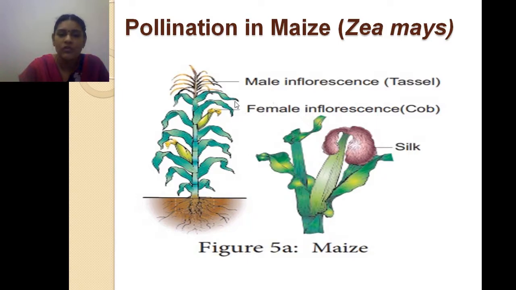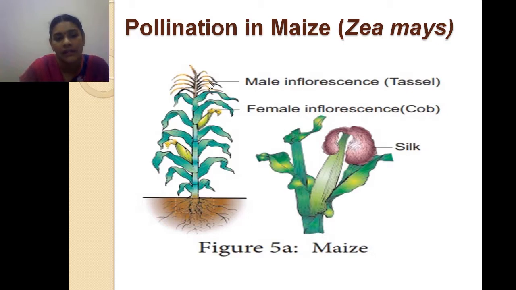Suppose the wind blows. All the male inflorescence, consisting of the anthers and pollens, will fall vertically down onto the silky female inflorescence. Here the female inflorescence is called the cob and the male inflorescence is called the tassel. The female flower is silky, feathery or branchy in appearance. In our maize plants, this shows the silky nature of the female inflorescence, called the cob.